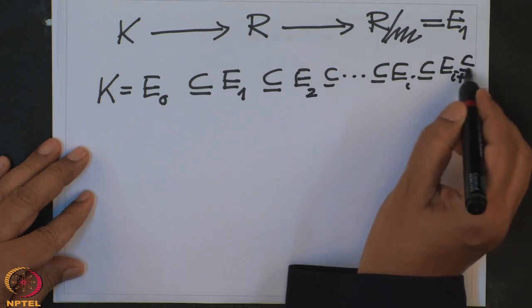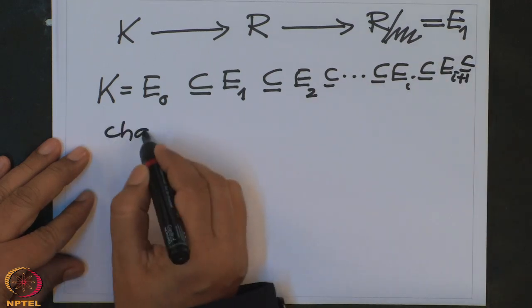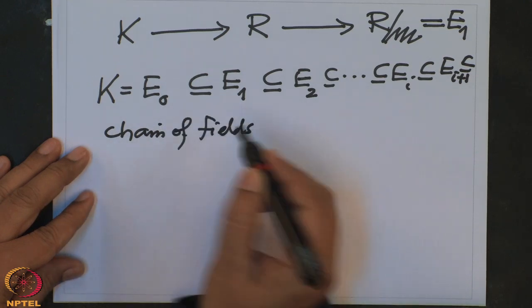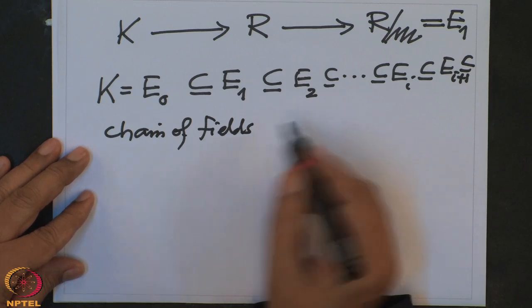So I have the chain of fields, and with what property?